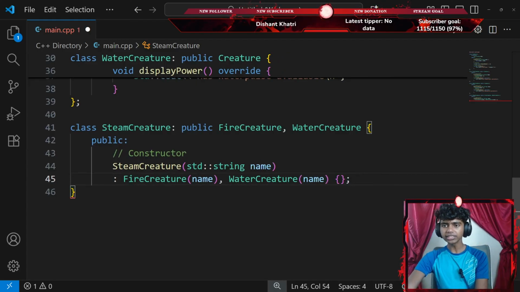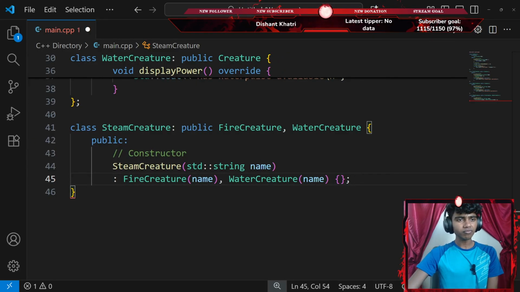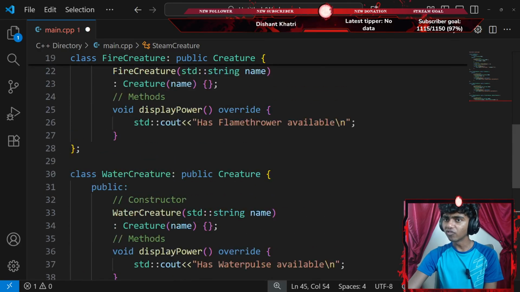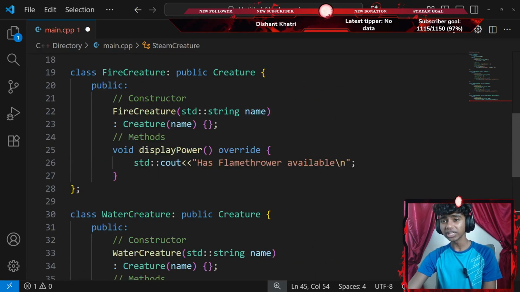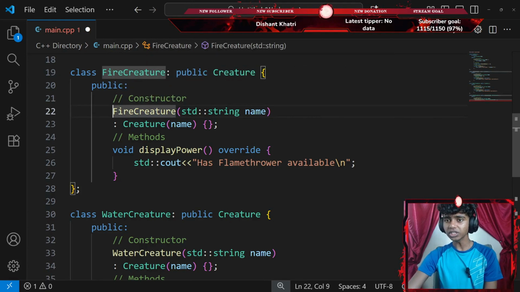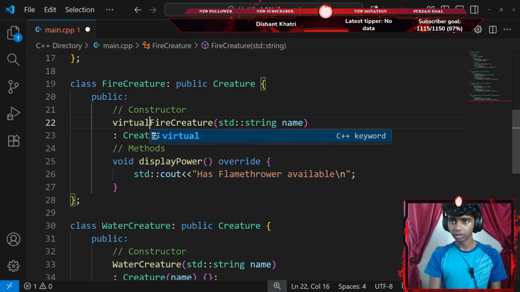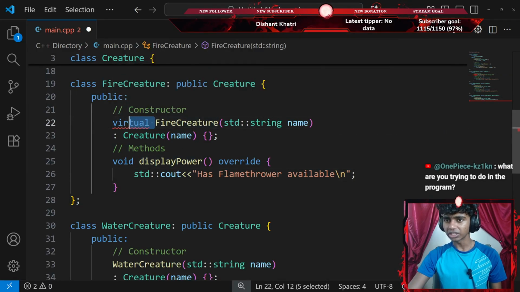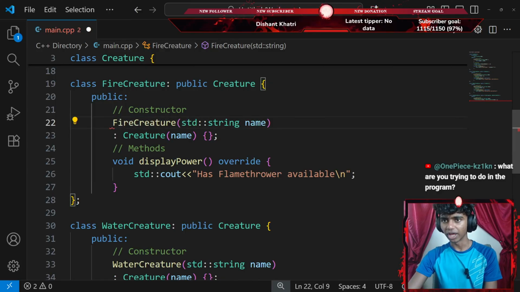Okay, next up, let's read the next instruction. So you must use virtual inheritance for fire creature. I think I did that. Oh, wait, hold up, guys. For fire creature, I must use virtual inheritance. So, should I create a virtual constructor? Okay, I think that would make sense. Okay, I don't think that makes any sense. Let's go ahead and remove that.